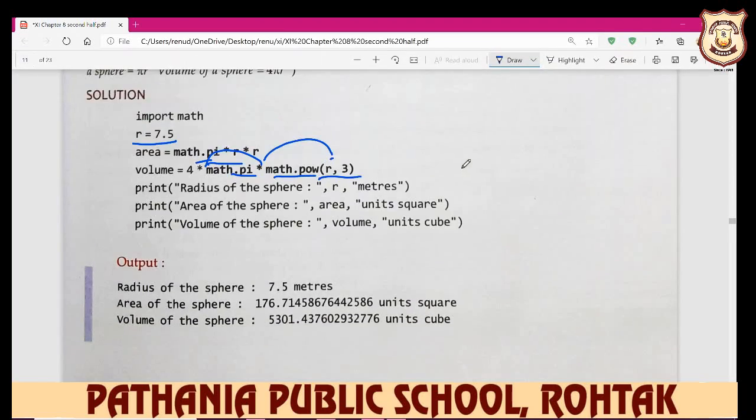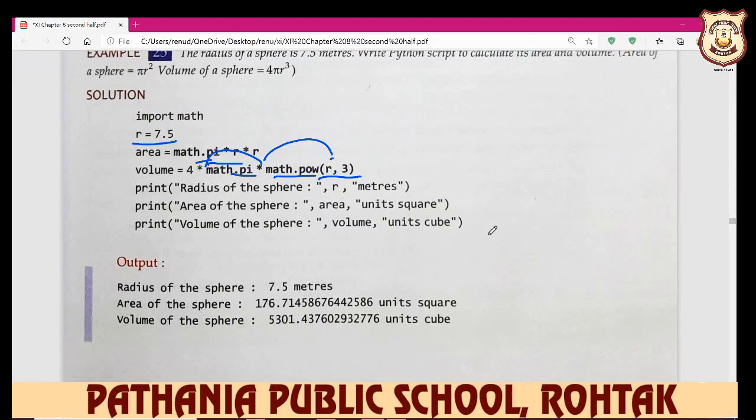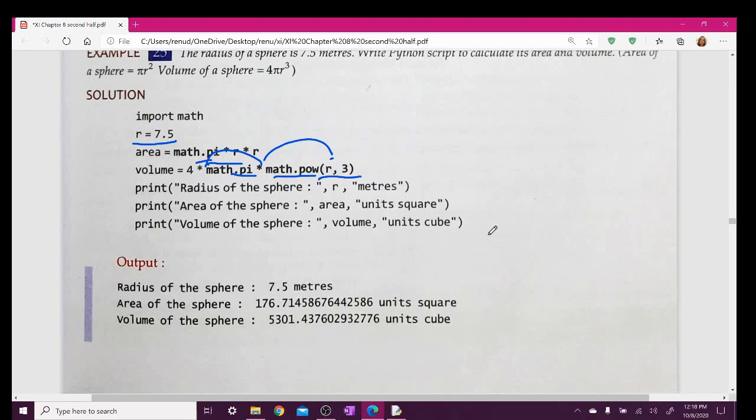Beta, you do all these library functions in your computer system, and you should also do the typecasting, like integer to floating, floating to integer, string to integer, integer to string, and complex to integer, integer to complex. So you do the practice of all these.